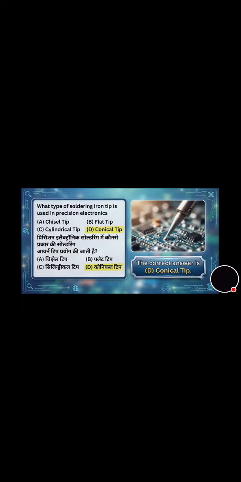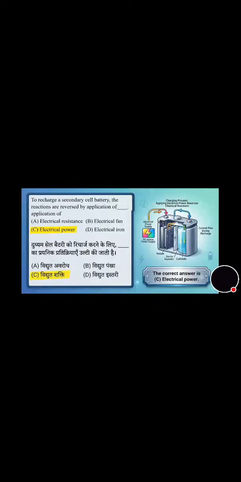Now we will move towards the next question. This question is on the screen. You can see, to recharge a secondary cell battery, the reactions are reversed by the application of what? And its correct answer is option C, that is electric power.